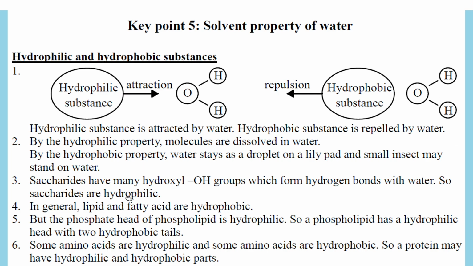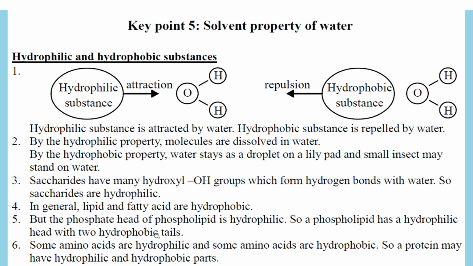And what are the hydrophobic things? The fatty things, the fat. In general, lipids and fatty acids are hydrophobic, repelled by water. But in some cases they may be big molecules with one part hydrophobic and another part hydrophilic, and this is an important property. For example, the phospholipid has a phosphate head, which is hydrophilic, loves water. But it has two long tails, and these tails are hydrophobic. So the head is hydrophilic and the tails are hydrophobic. Later on, you will use this special property.